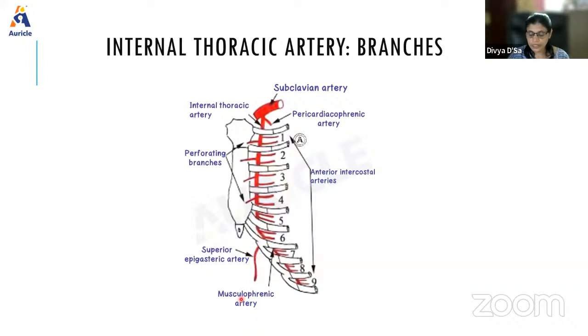The musculophrenic artery passes downwards and laterally behind the 7th to 9th costal cartilages and provides a pair of anterior intercostal arteries for each of these spaces. The other terminal branch, the superior epigastric artery, enters the rectus sheath through the gap between the xiphoid and the adjacent costal origin of the diaphragm, and it anastomoses with the inferior epigastric artery.